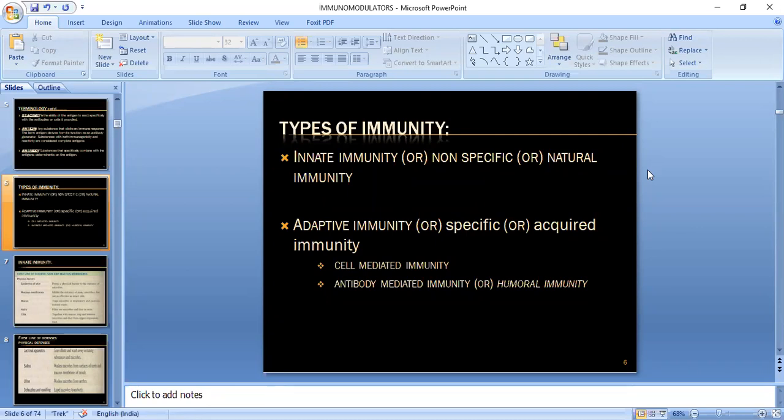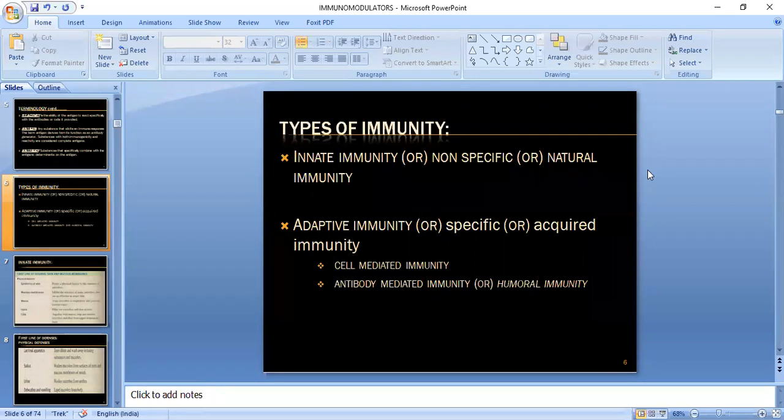So certain chemicals present in the antigen will immediately activate this innate immunity, and it will respond within hours of the antigen's appearance in the body. So how does this play a key role?